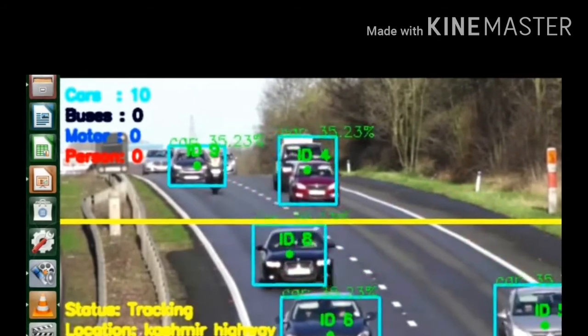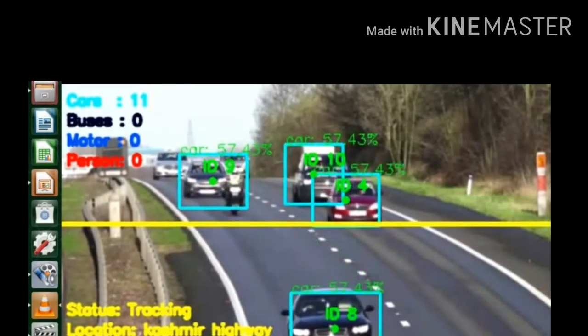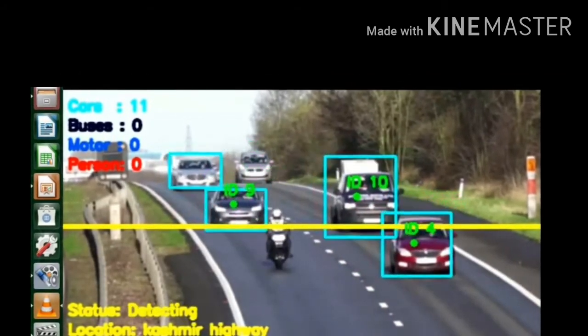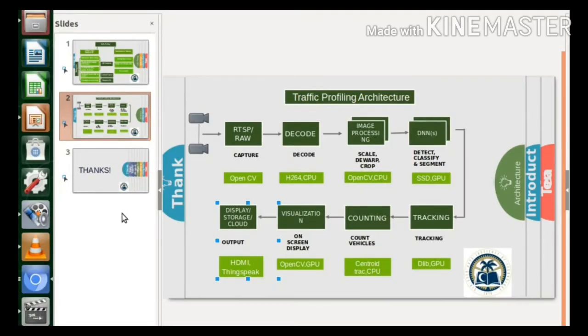Now our next task is to send these counted variables to the cloud for data analysis and modeling. For that we selected the ThingSpeak cloud. We have written a separate Python code that uploads the data to the cloud. Now let's see the demo of how the data is sent from the NVIDIA Jetson Nano to the cloud. These are the counted variables, and these are updating and uploading to the cloud in real time.